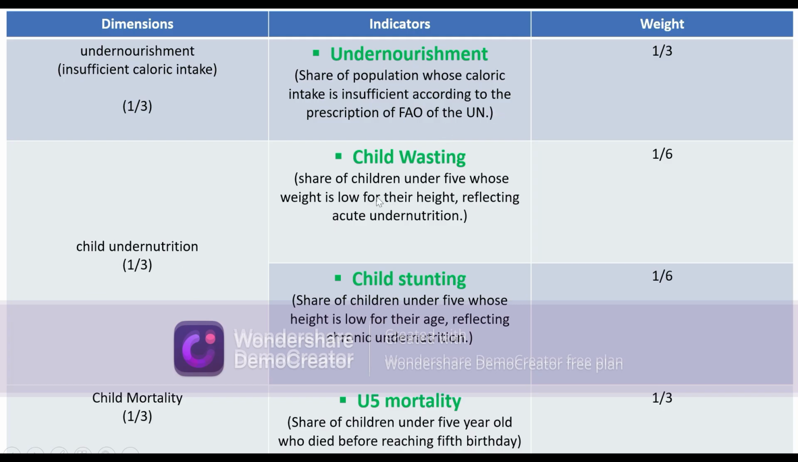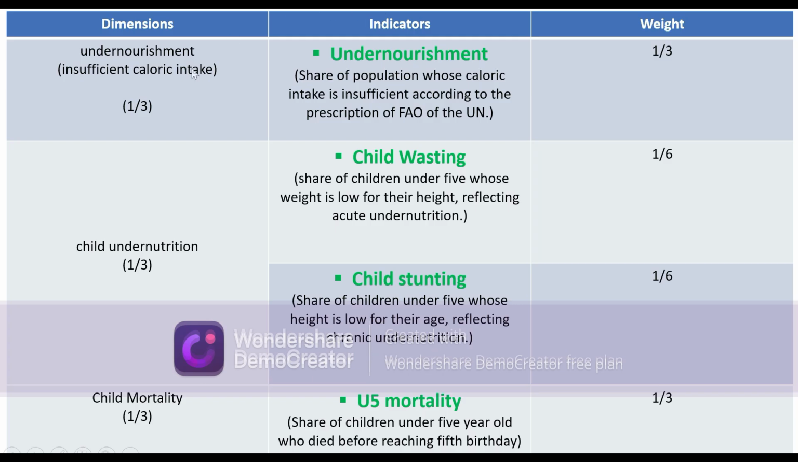Child undernutrition has two indicators. These are child wasting and child stunting, where child wasting is the share of children under 5 whose weight is low for their height, which reflects acute undernutrition. And child stunting is the share of children under 5 whose height is low for their age, reflecting chronic undernutrition.